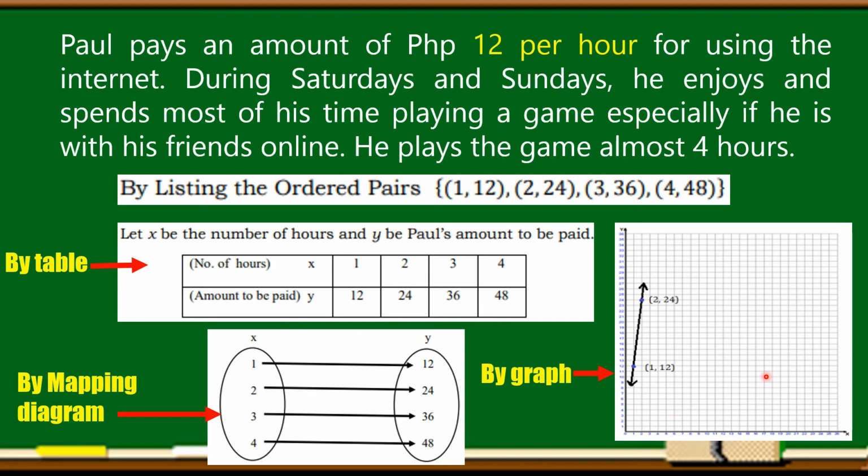As you can see here, the numbers on the vertical line, which is the Y, look very small because the numbers are too long. But we can estimate or find them out. Here on the vertical line is the amount to be paid by Paul, and on the horizontal line is the number of hours.